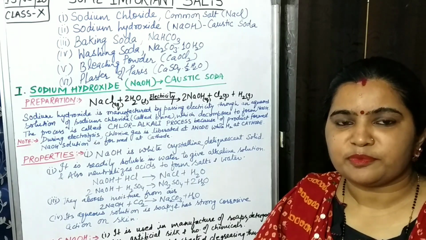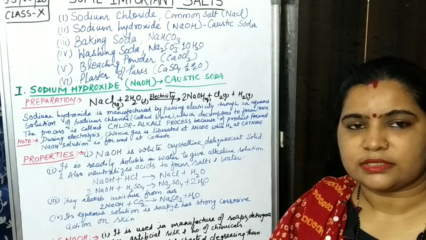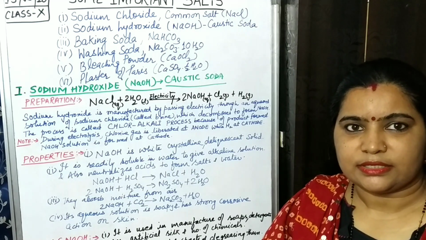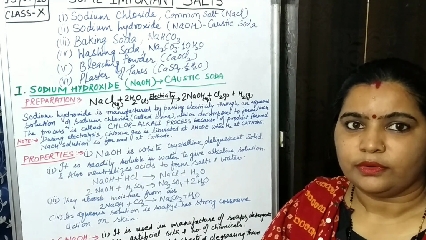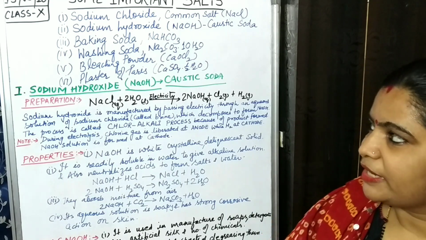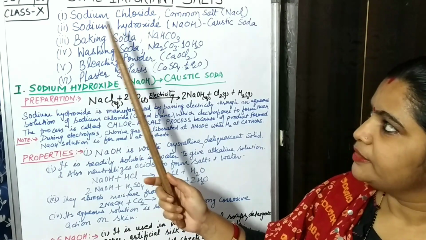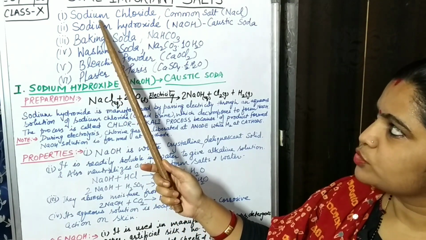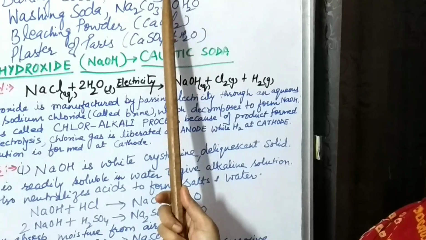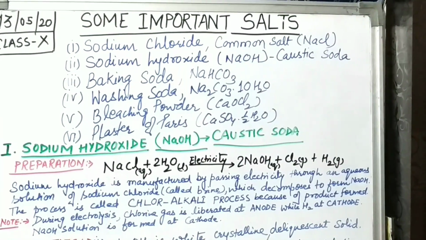See children, in my previous videos I have already classified the salts into various categories. You have studied it also. Now in this video you will come to know about 5 salts which are given in your syllabus, and the first one is sodium chloride, which is also known as common salt, and its formula is NaCl.